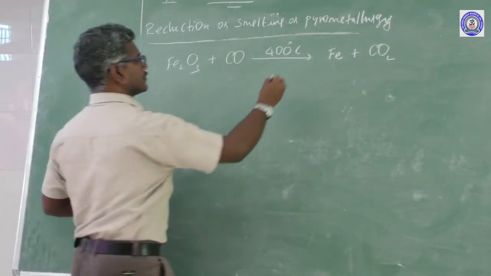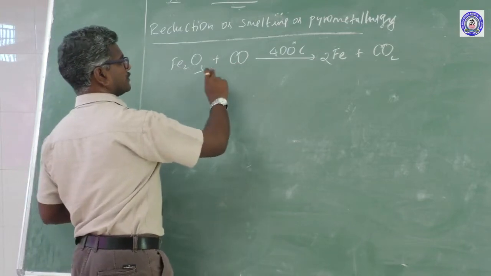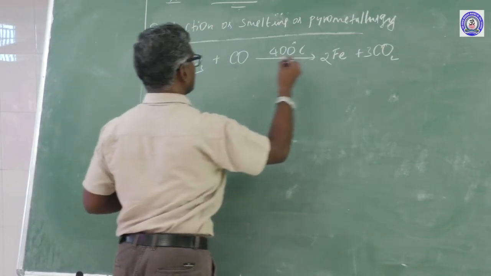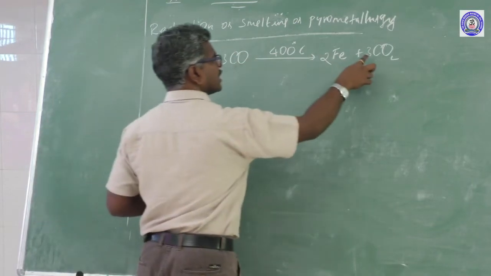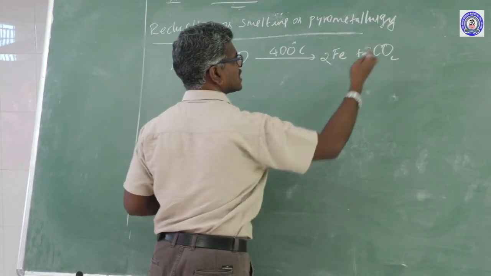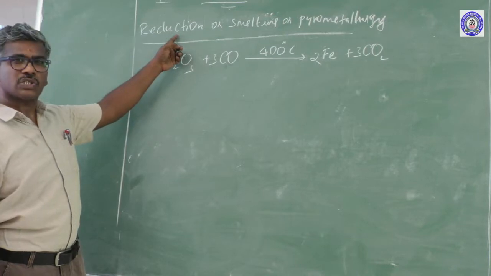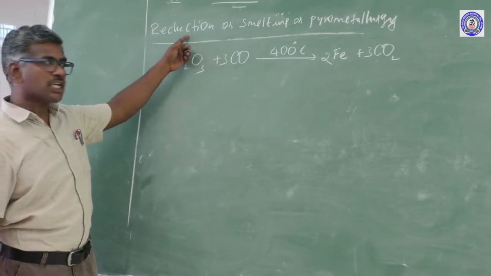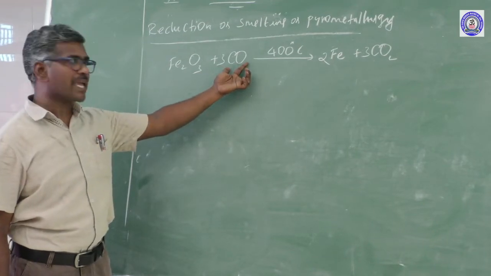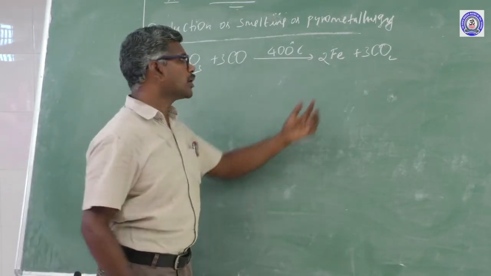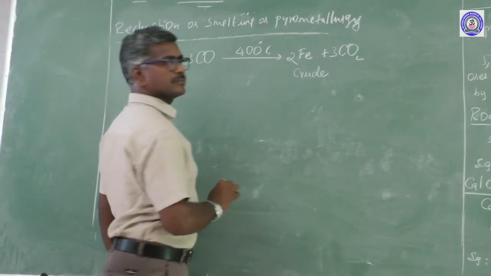Here 2 iron, 2 iron. Carbon dioxide 3 times: 3 oxygen here, 3 oxygen here, 3 times 2 is 6 oxygen. This equation should be balanced. This method is reduction. What is meant by reduction? Reduction of metallic oxide by using a suitable reducing agent to form molten metal or crude.